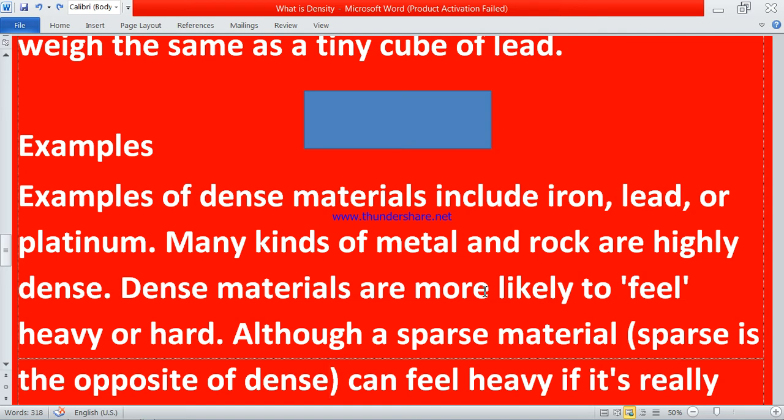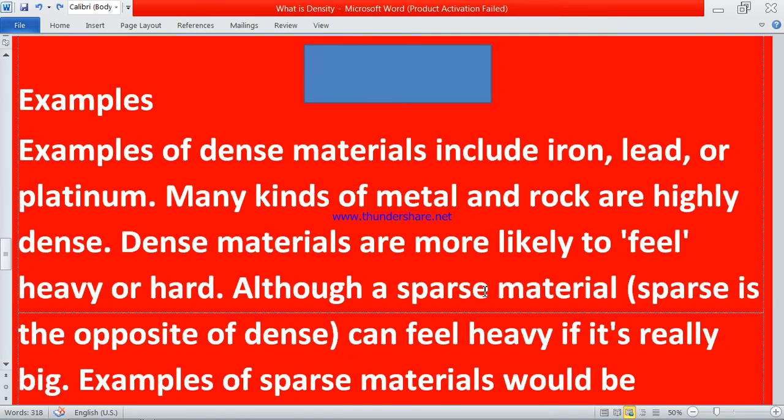So a sparse material can feel heavy if it's really big. The same is the case with cotton. Cotton is a sparse material, meaning cotton has less density. So how will it come to the weight of that iron weight which has very high density? When it is big.